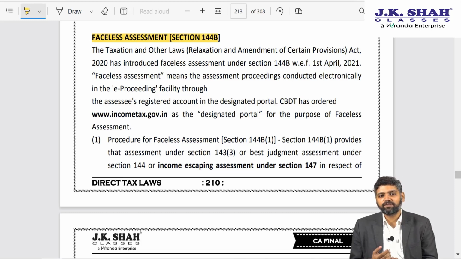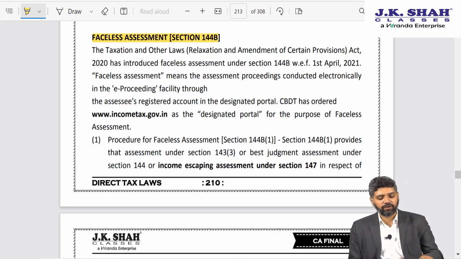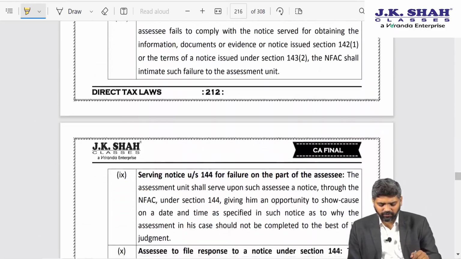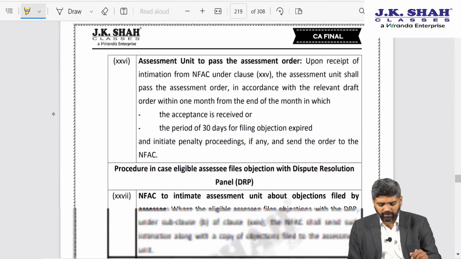Now, many a times such kind of lapses were occurring. Assessee were filing writ petition against that, and high courts were quashing the entire assessment proceedings, declaring them as null and void. This was naturally against the interest of income tax department. As a result, the government has done away with subsection 9. That subsection 9 is omitted. So in short, now the procedure, even if it is not followed, still the entire assessment proceedings cannot be declared as null and void. That's the only amendment over here. Otherwise, rest of the things are same as we have covered earlier in detail.